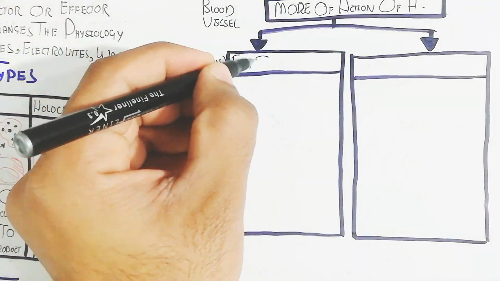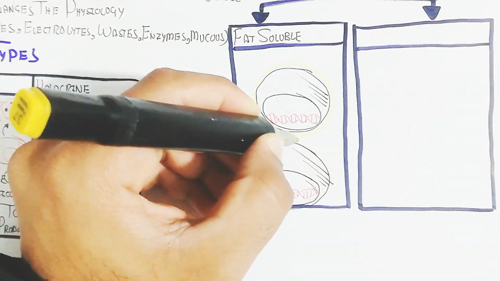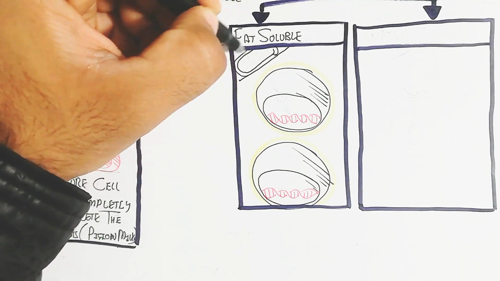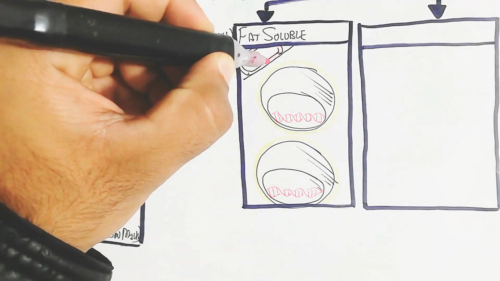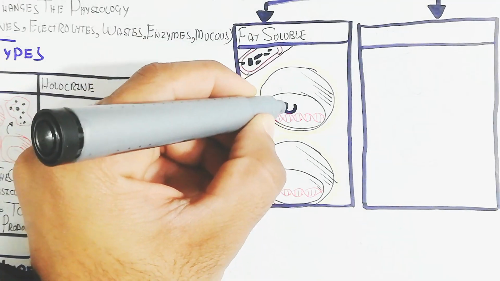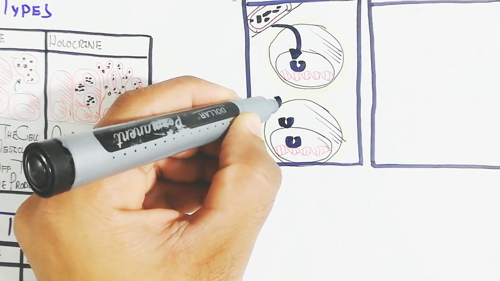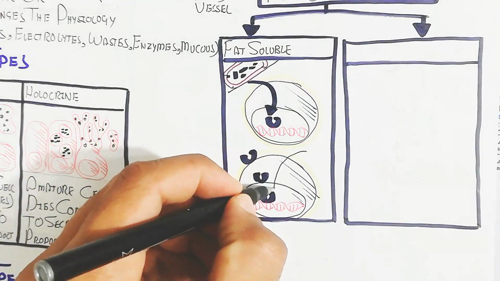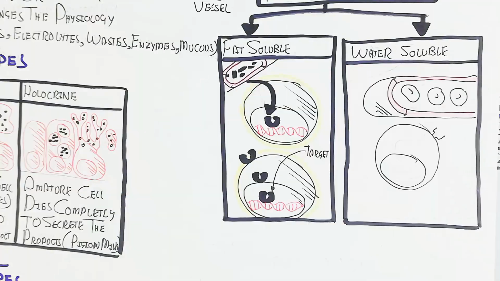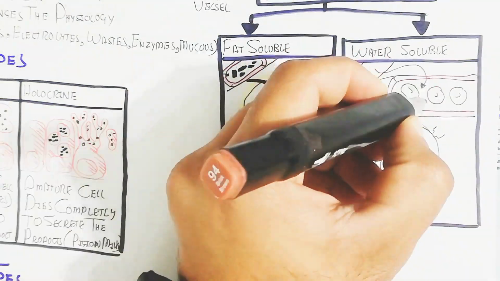Now we will understand the mode of action of hormones, fat soluble as well as water soluble. Fat soluble means it will cross the cell membrane as well as the nuclear membrane, so it will not require any receptor, like steroids, estrogen, progesterone as well as cortisol, which lead to direct interaction with the DNA to change the physiology. So it targets the DNA directly. That is why exogenous steroids like testosterone are harmful.